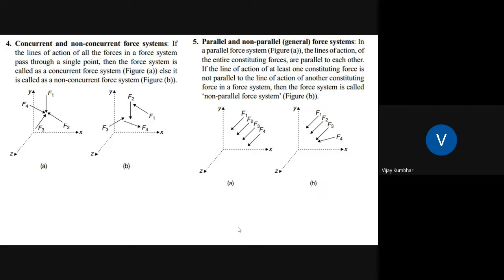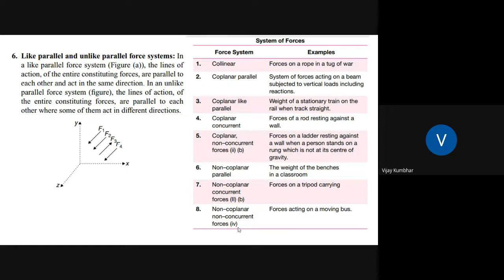So you might be aware of the resolution of forces and the Cartesian coordinate system, and the notation, that is, the designation of a force which lies in the first quadrant, second quadrant, third quadrant, and fourth quadrant, and how their signs change. You might have studied it very well. Again, like parallel forces and unlike parallel forces. You see, in this parallel force system, the lines of action of all the constituent forces are parallel to each other in the same direction. Then this is called like parallel forces.